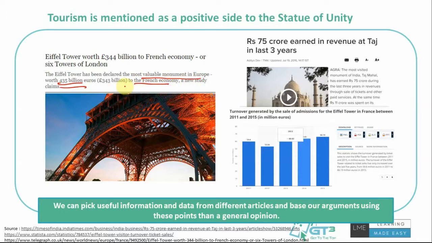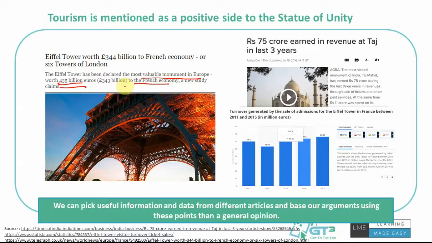We don't need to get into the entire thing, but if you read the article, you'll get a sense of what factors they have counted. They have valued the Rome Colosseum, the next most valuable monument in Europe, at around 80 billion euros, etc. So you understand the value of it, right?